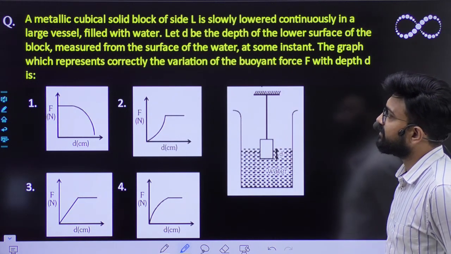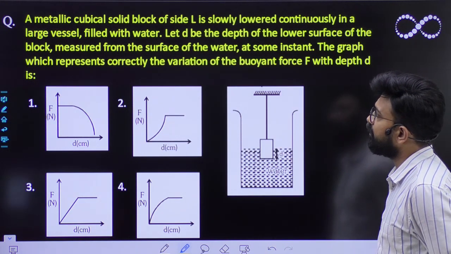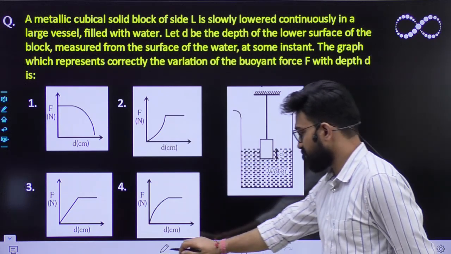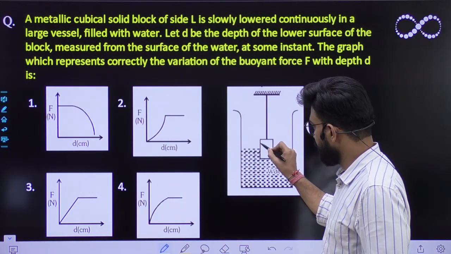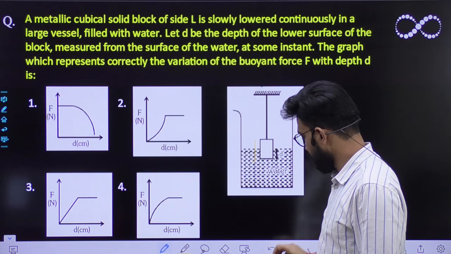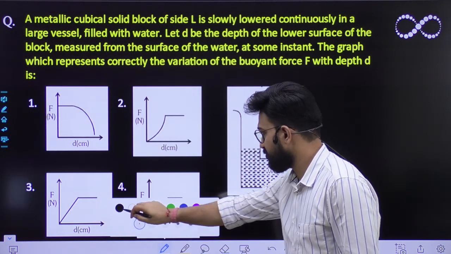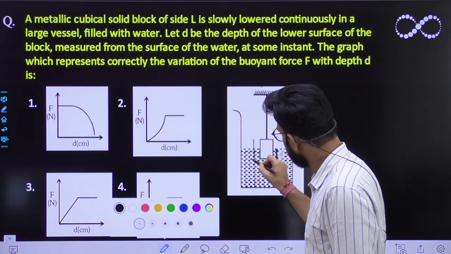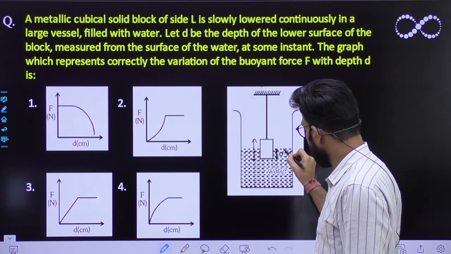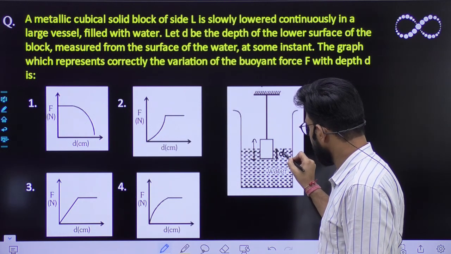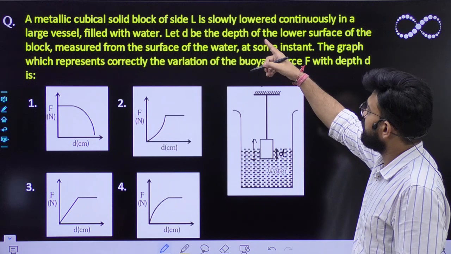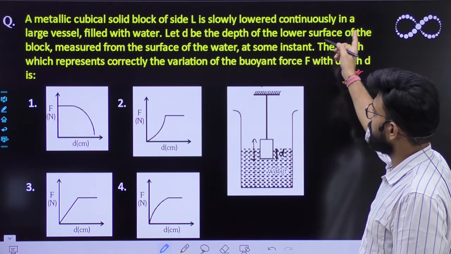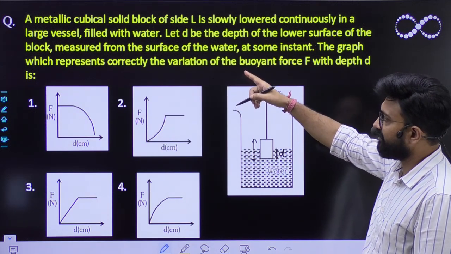A metallic cubical solid block of length L. Suppose a block has been given to you whose length is also given to you, which is L. And this distance is small d. It is slowly lowered continuously in a larger vessel filled with water.